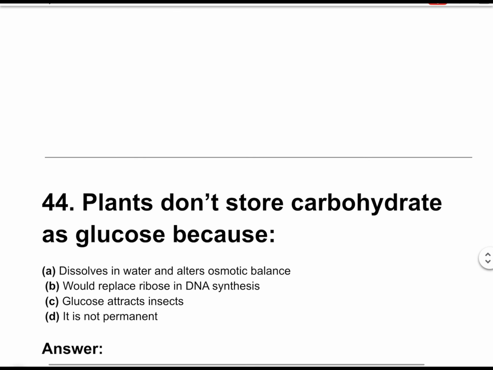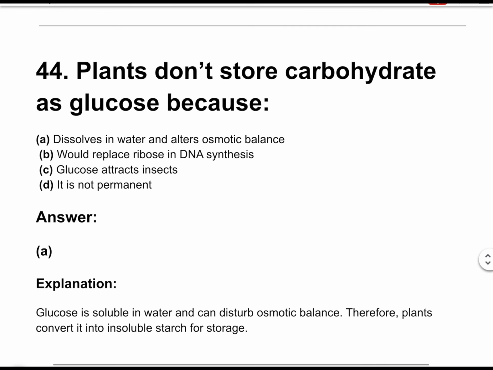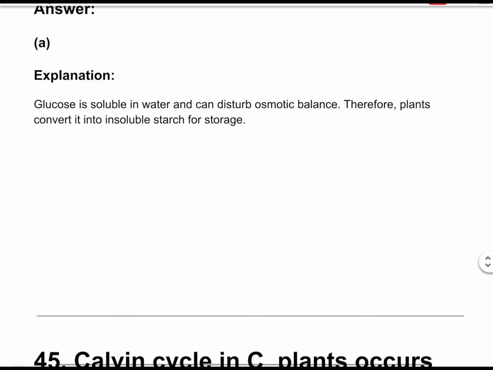Question number 44. Plants don't store carbohydrate as glucose because. The correct answer is option A, it dissolves in water and alters osmotic balance. Glucose is soluble in water and can disturb osmotic balance. Therefore, plants convert it into insoluble starch for storage.